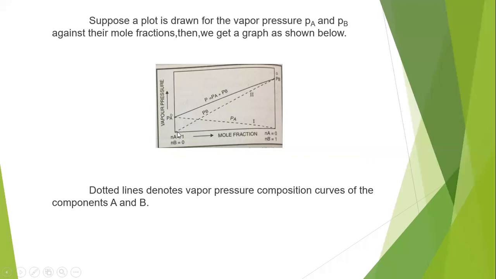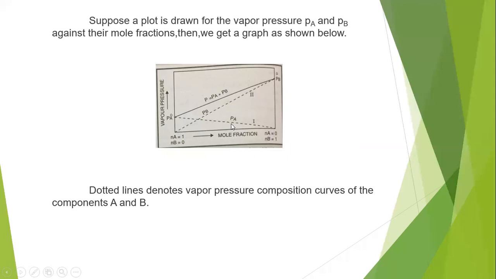When the mole fraction of A equals 1, this is the partial vapor pressure of A, P0A. When the mole fraction of B equals 1, then the partial vapor pressure of B equals P0B. So the dotted lines denote the vapor pressure composition curves of the components A and B.